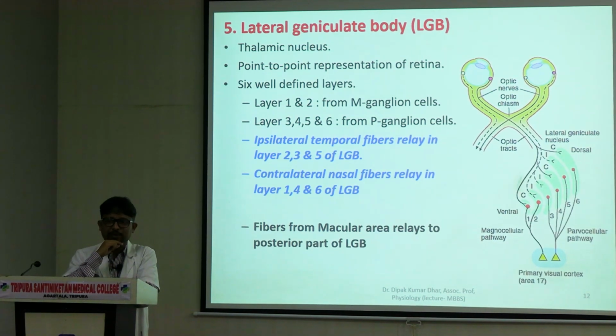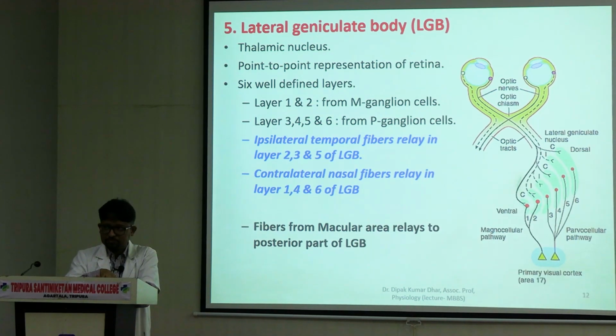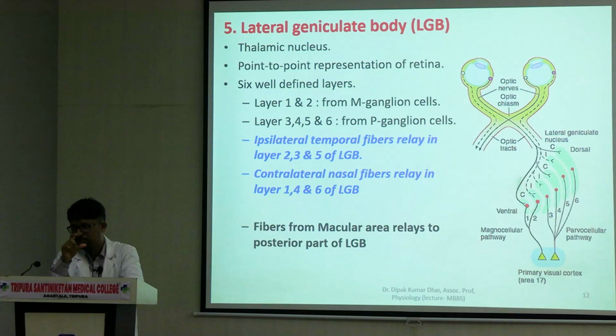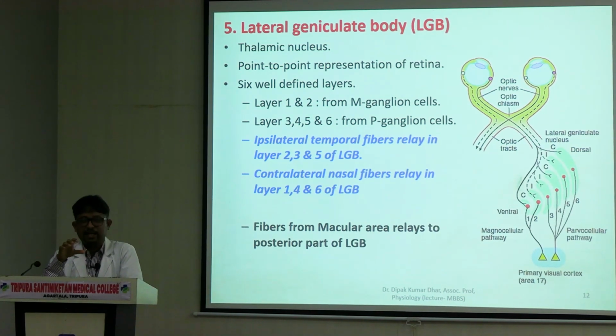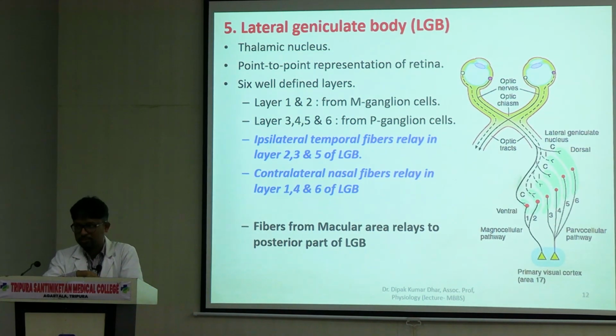Retina में which part is the macula? Posterior pole of the retina, or posterior pole of the eyeball. Central part of the retina is the macula, where the full name of the area is macula lutea, right? And this area has high concentration of cones.